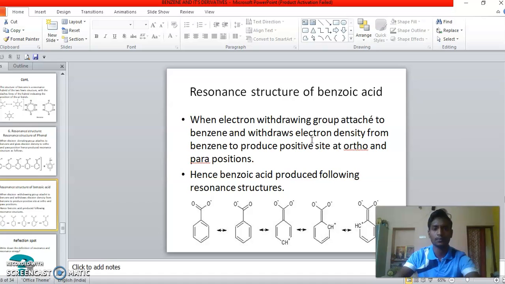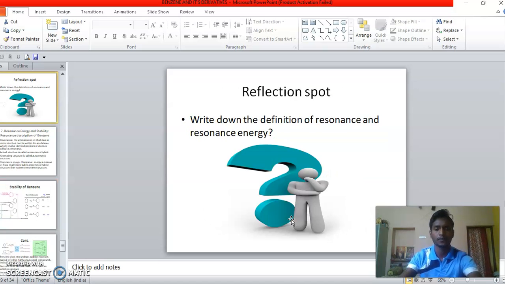Then the resonance structure of benzoic acid. When an electron withdrawing group is attached to the benzene, it withdraws electron density from the benzene to produce a positive site at the ortho and para positions. Okay, these ortho and para positions. Hence benzoic acid produces the following resonance structures. In this case, there is delocalization of the electron on the ortho and para positions.